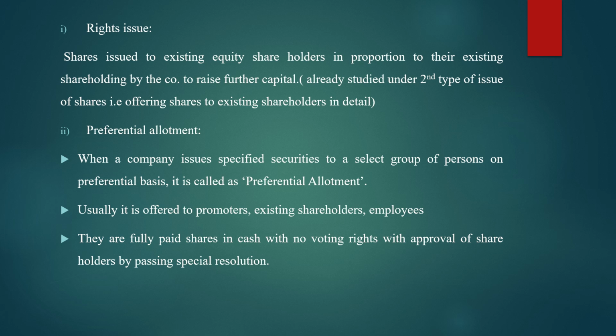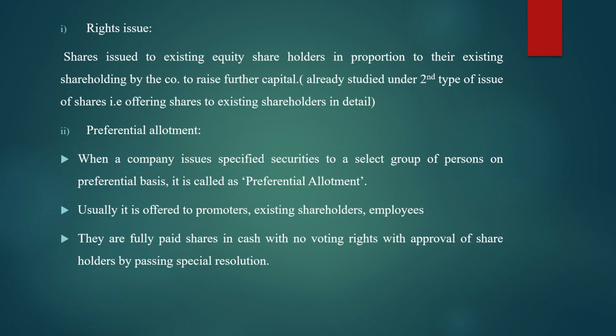But coming to preferential allotment, this 200 limitation is not given. But here shares are offered only to a selected group of persons. That selected group of persons may be 200 also, more than 200 or less than 200. Fine. This figure is not given for the preferential allotment. So don't get confused between your private placement and preferential allotment. In private placement, shares are issued to a selected group of persons not exceeding 200.